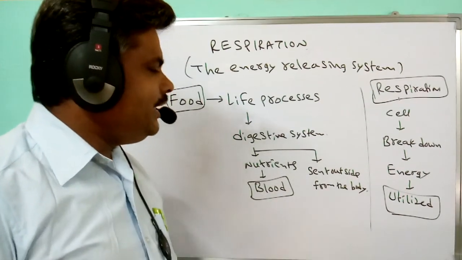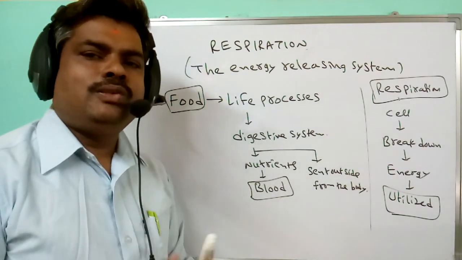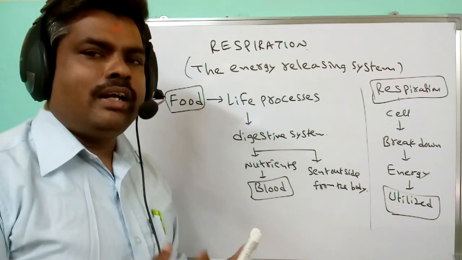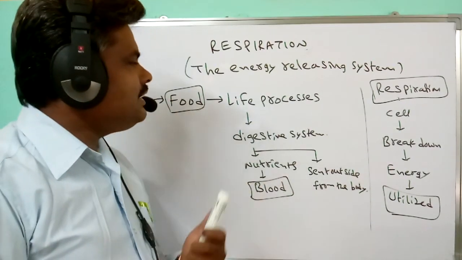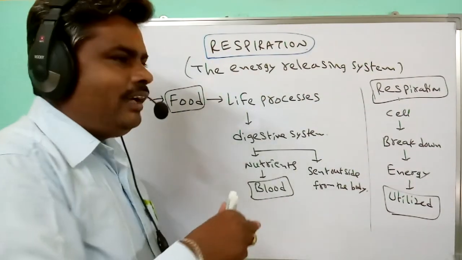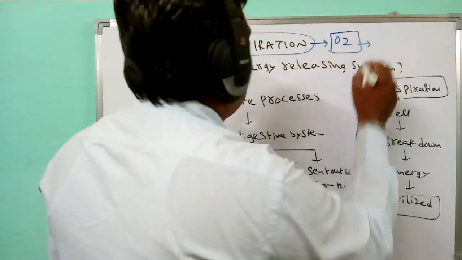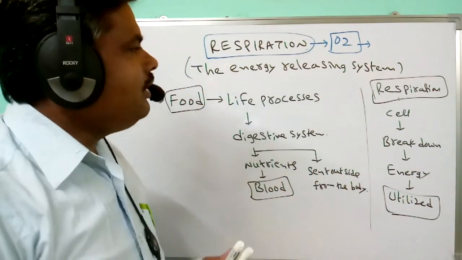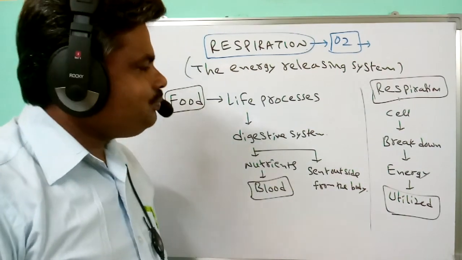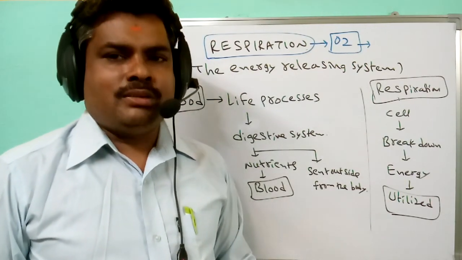Okay, so this respiration process is going on normally. The energy is continuously released from the cells, and that energy is utilized by the organism to carry out life processes. When the oxygen concentration in the atmosphere is more, the respiration process also goes on in normal condition. So oxygen is very important for the process of respiration.